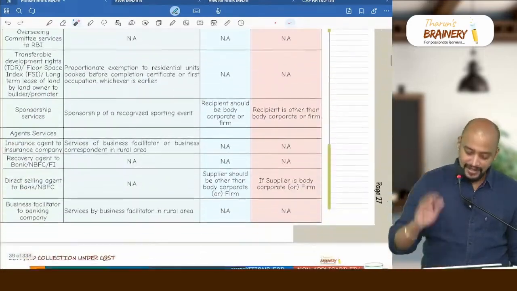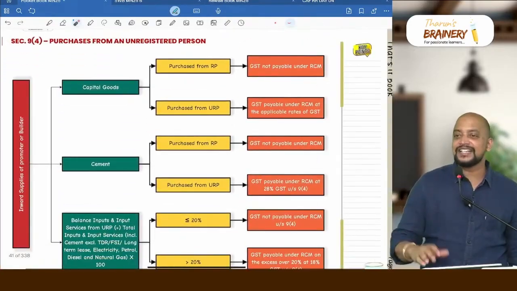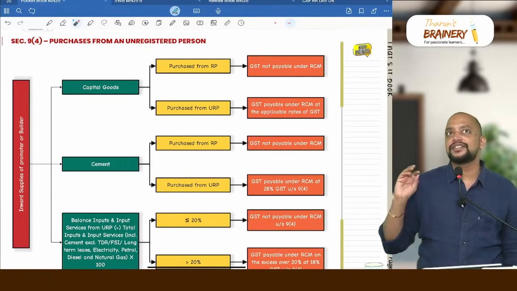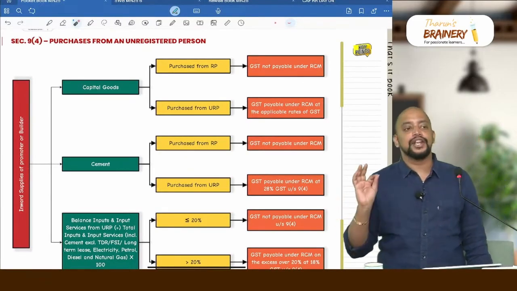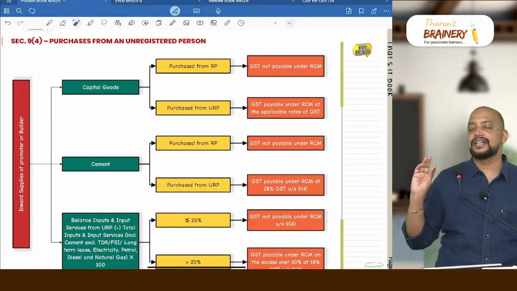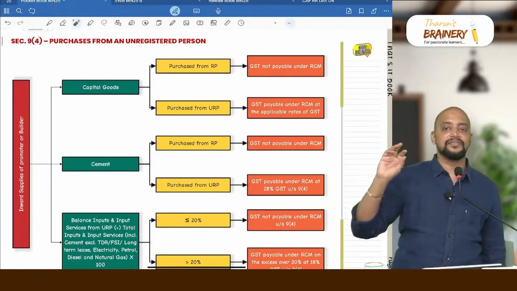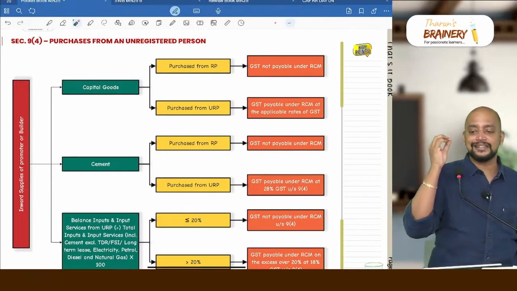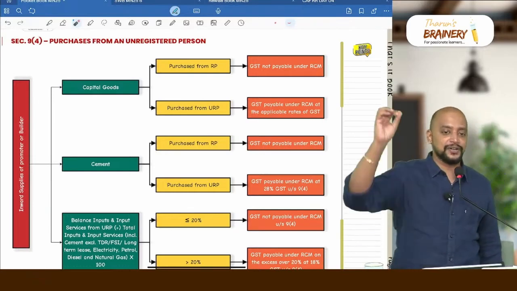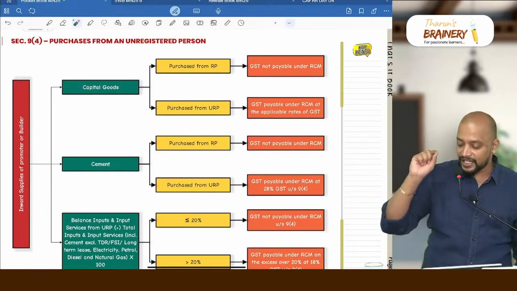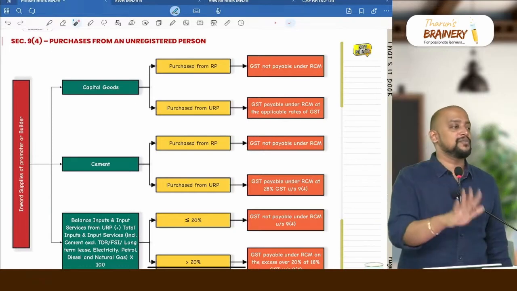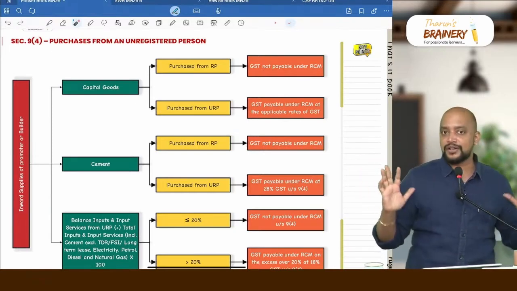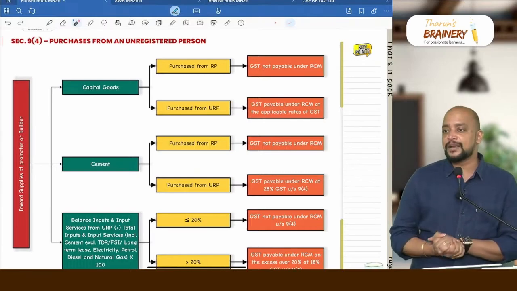This table somehow should be injected in your brain, okay? Because whenever you read the transaction, you need to apply this and analyze whether it is exempted or taxable and where it will be coming. For sure, without touching this table, you will not be writing your exam. So 14 marks question, definitely you will come across this, okay? So that's the reason why you revise it as many number of times as you can. That is very, very important.